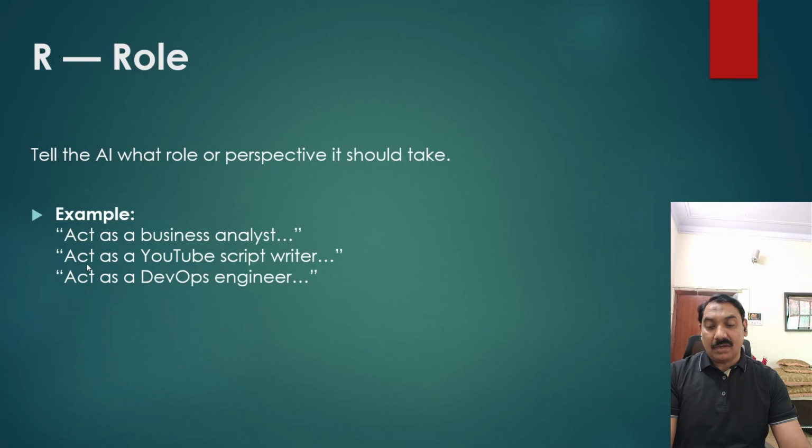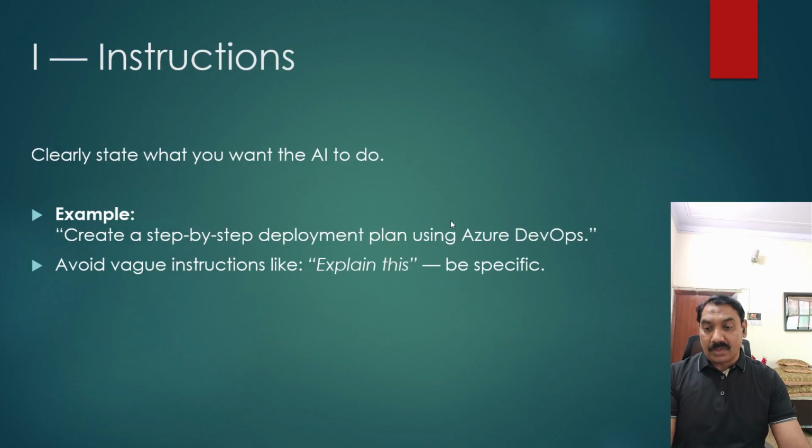In the same manner, we can tell it to act as a YouTube script writer and give us these types of things. It will do so in the same manner. And we can tell it to act as a DevOps engineer, and then we give the task, and accordingly it will perform. So C is the context and R is the role which we need to provide.